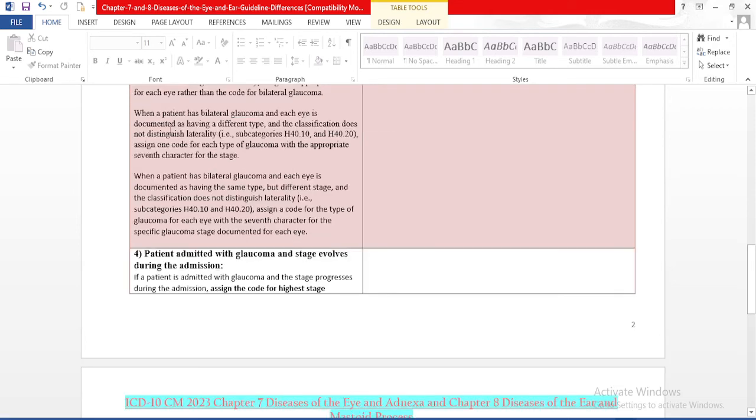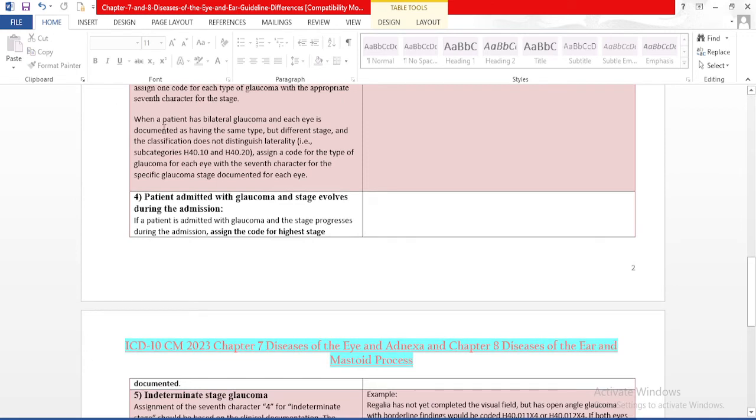So we have one more guideline. When a patient has bilateral glaucoma and each eye is documented as having a different type and the classification does not distinguish laterality, assign one code for each type of glaucoma with the appropriate seventh character for the same stage.